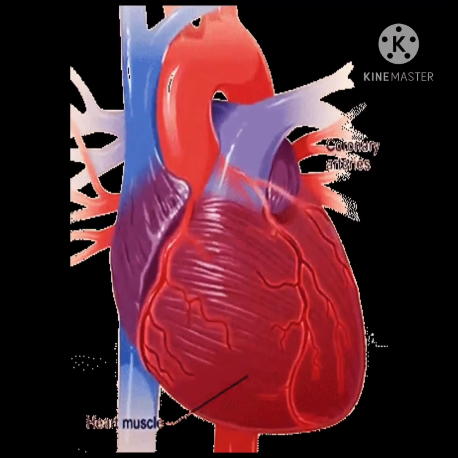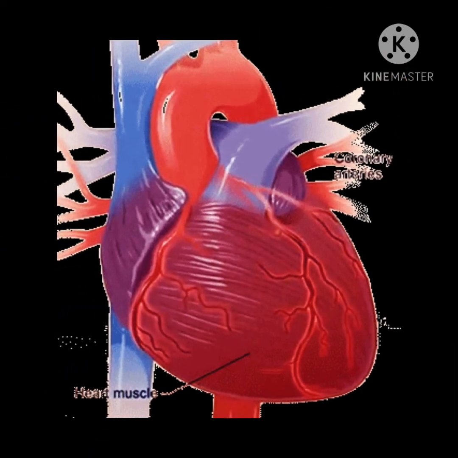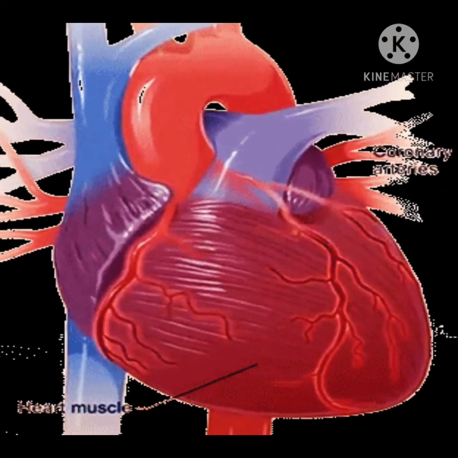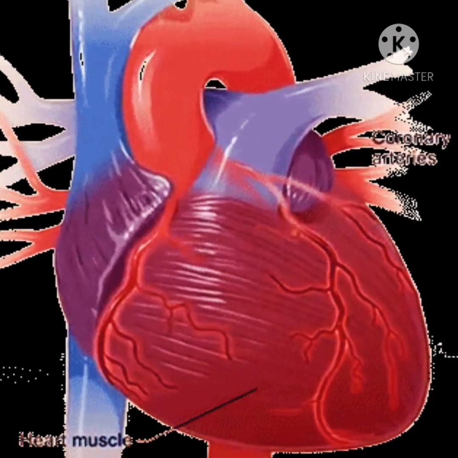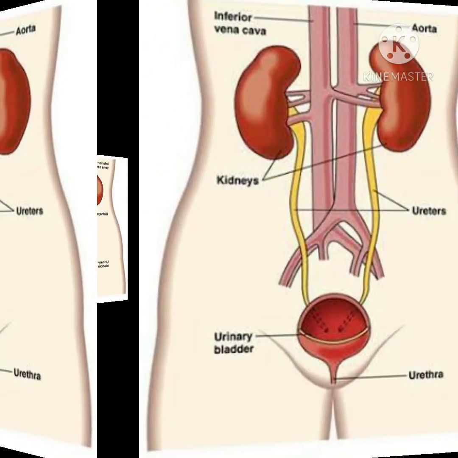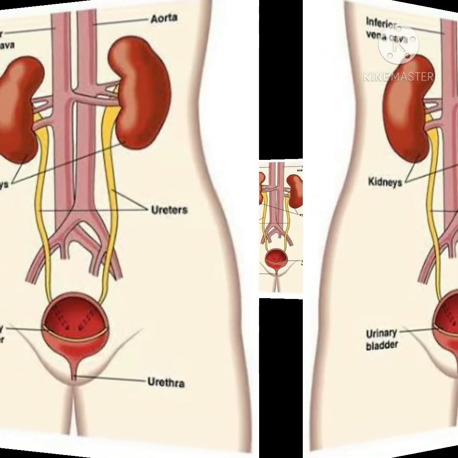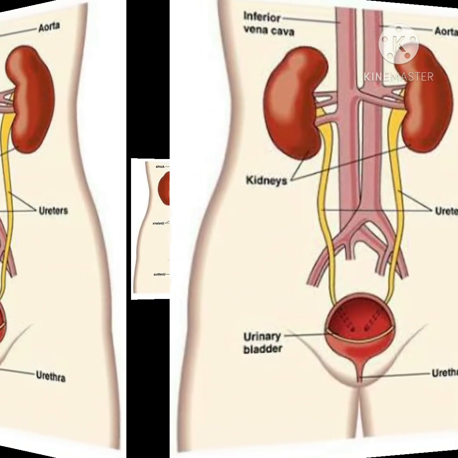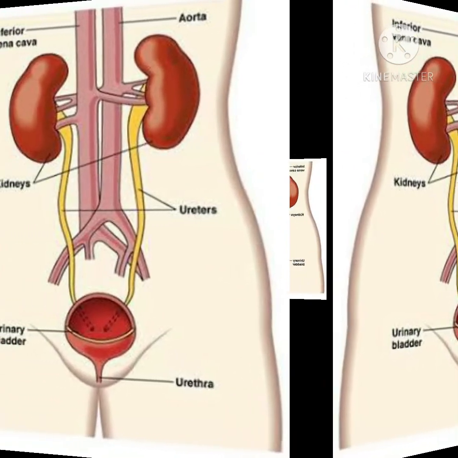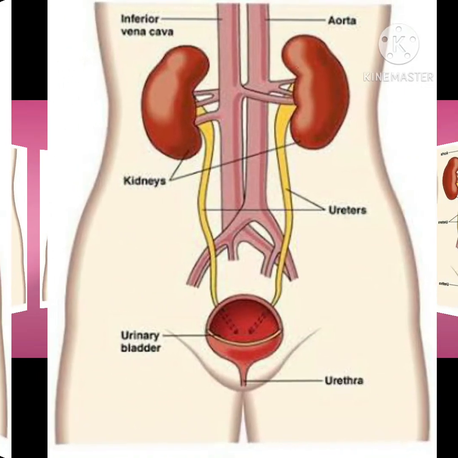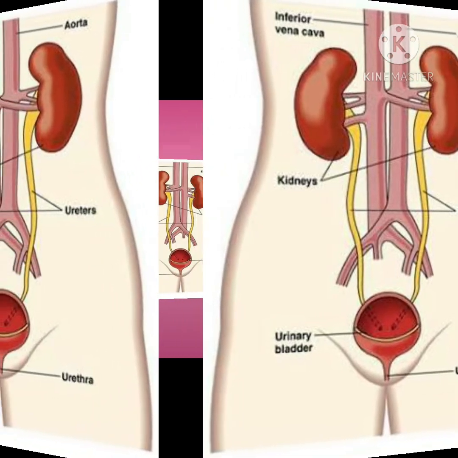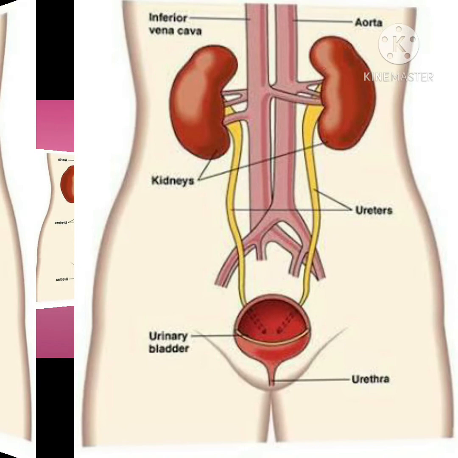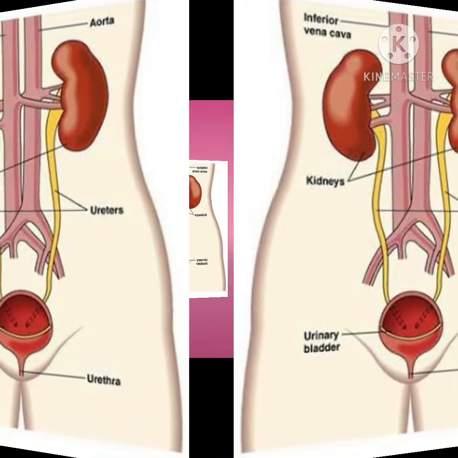Heartbeat. What is heartbeat? One complete rhythmic contraction of the heart followed by its relaxation is called a heartbeat. Now, excretion in animals. The process of removal of waste products produced in the cells of the living organism is called excretion. The excretory system in humans consists of the following organs: kidneys, ureters, urinary bladder, urethra.